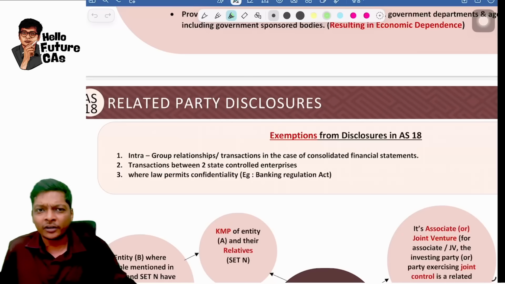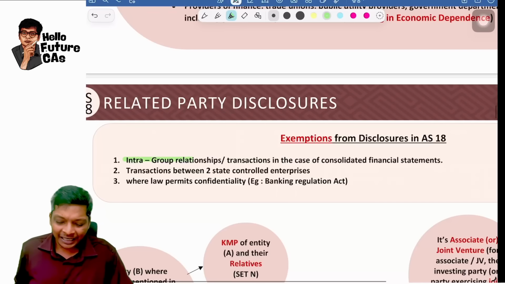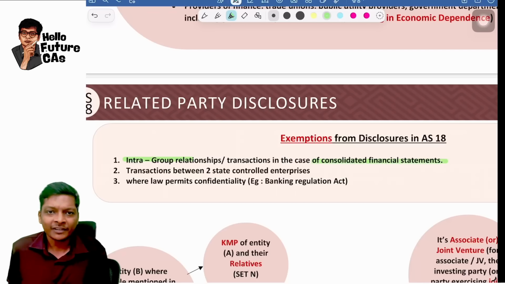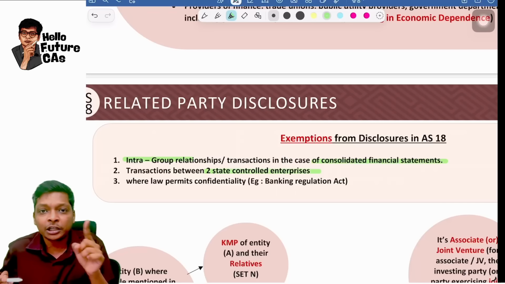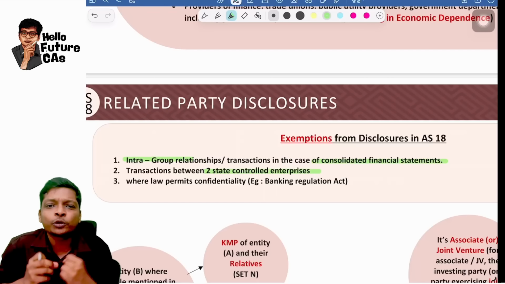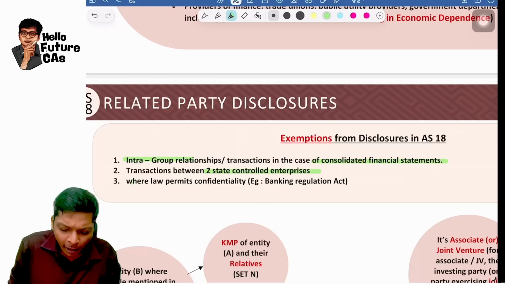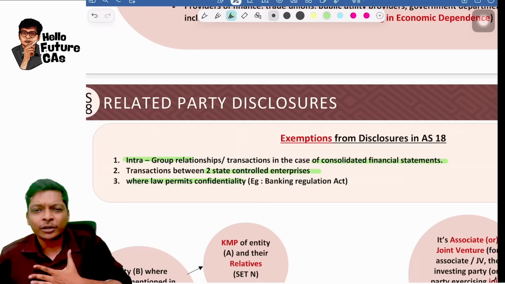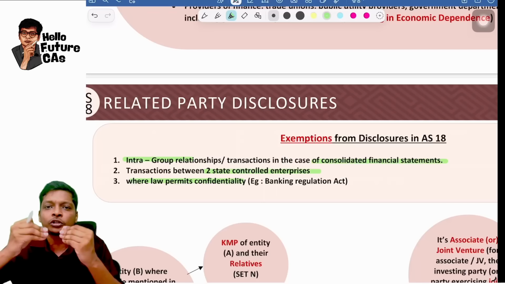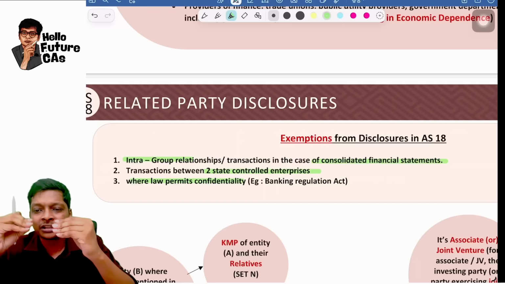Transactions not applicable for AS 18. One is intra-group transactions in case of consolidation. Next is transactions between two state-controlled enterprises, like two PSUs, transactions between them, and where law permits confidentiality. Banking Regulation Act is one example. It says don't disclose your salary even though you're having a bank account in the same bank.